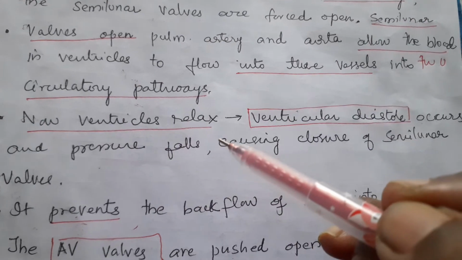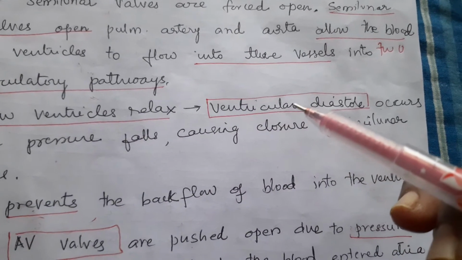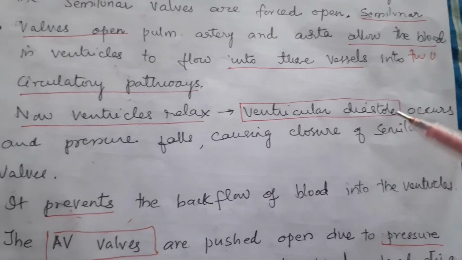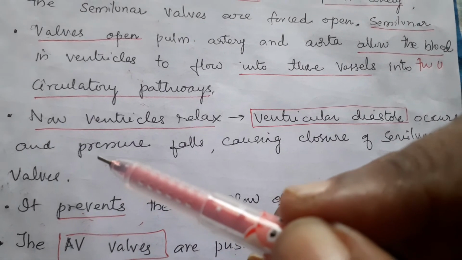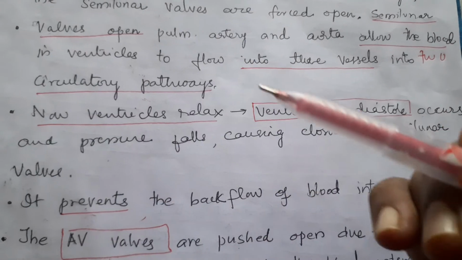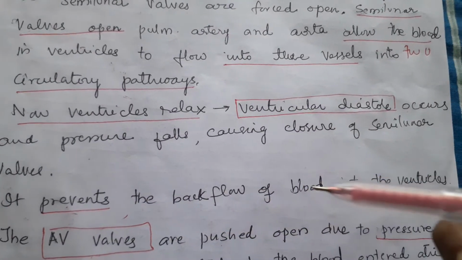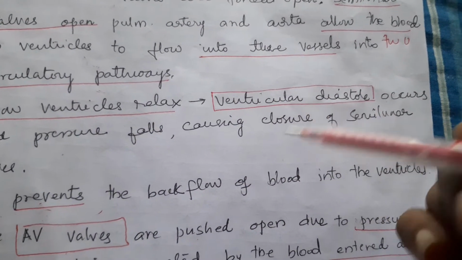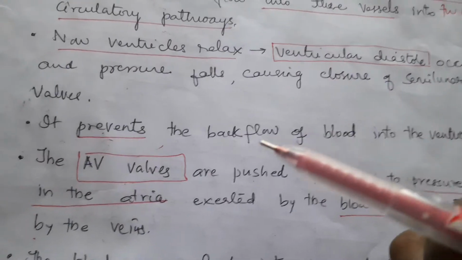Now the ventricles relax. That is called ventricular diastole. It occurs and pressure falls, causing closure of the semilunar valves. Why are the semilunar valves closed? It prevents the backward flow of blood from the pulmonary artery and aorta into the ventricles.